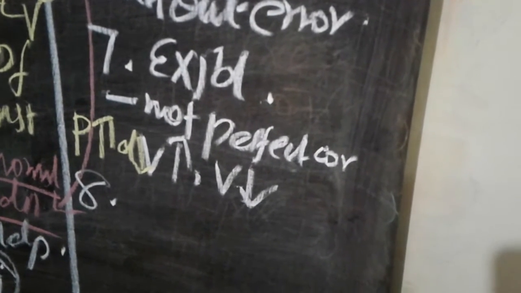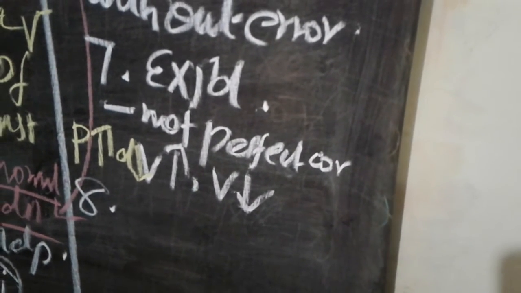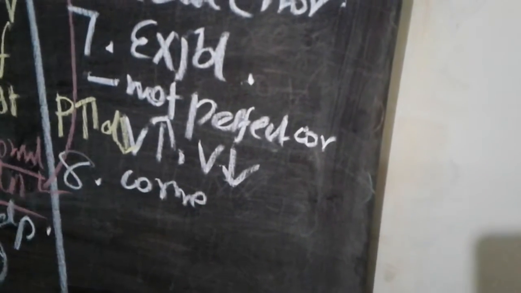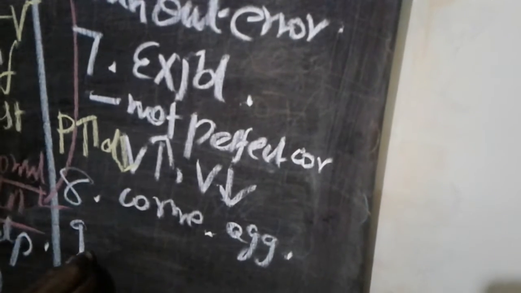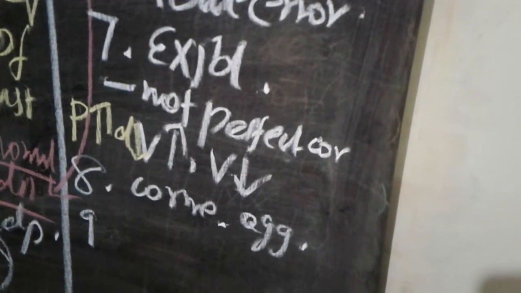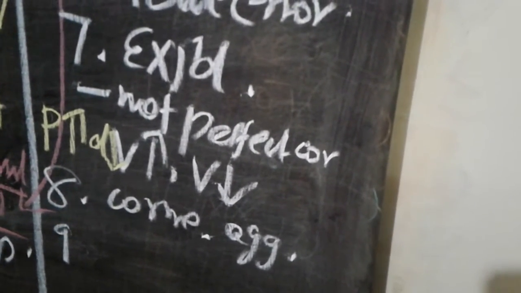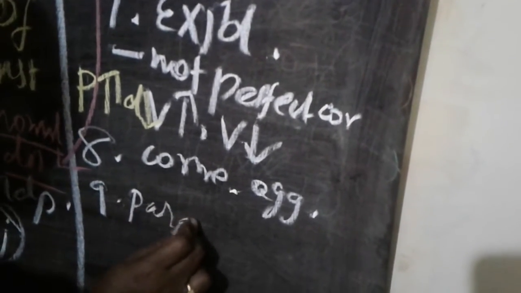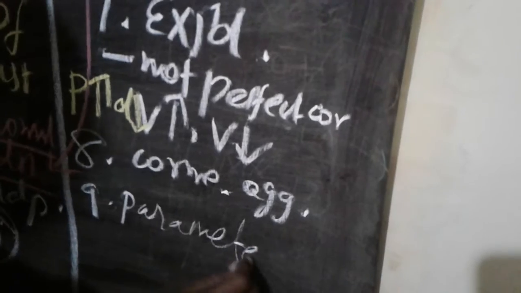And eighth important thing, it is always correctly aggregated. The total values, total facts and figures we are getting will be correctly aggregated. And the last important assumption, it is also used for further investigation and testing of parameters, and further testing of hypothesis.